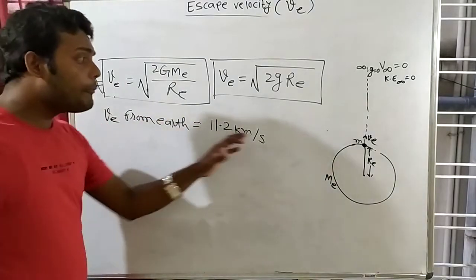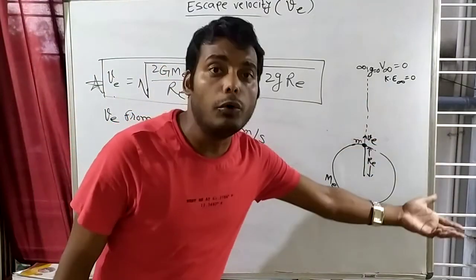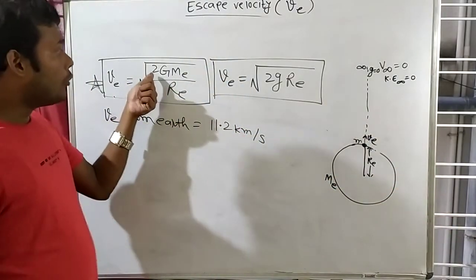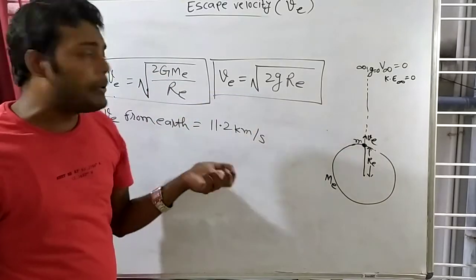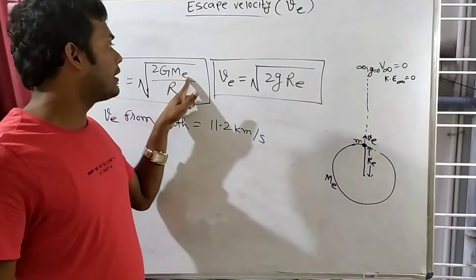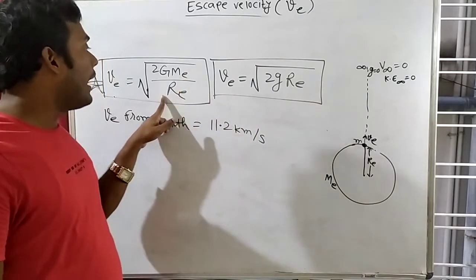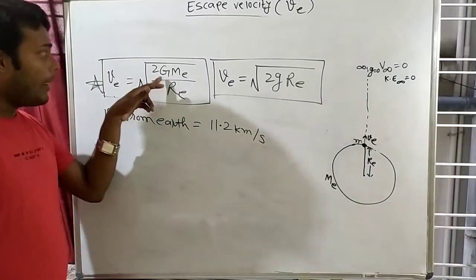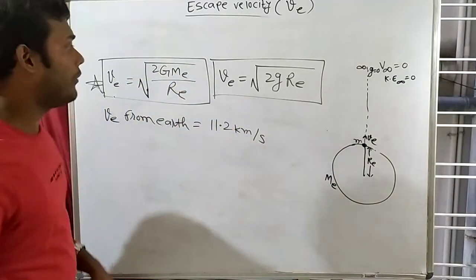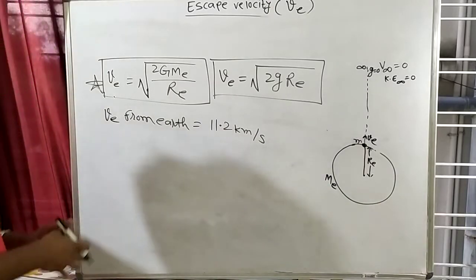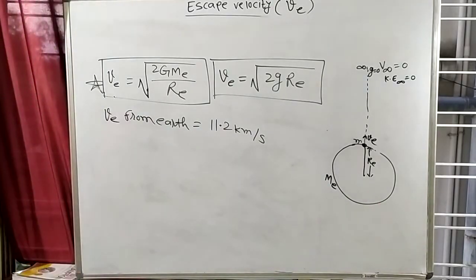For example, if you want to calculate the escape velocity of the moon, how will you calculate? √2 g is constant everywhere. This will be the mass of the moon. Here you don't have to take the mass of Earth. You have to place the mass of the moon, and here you have to take the radius of the moon. Clear? Because capital G is constant everywhere. So mass of moon by radius of moon. Clear? So you can calculate escape velocity on the moon also.